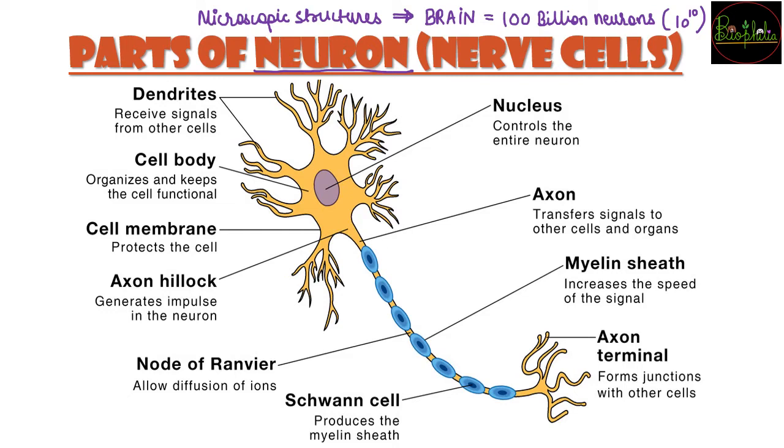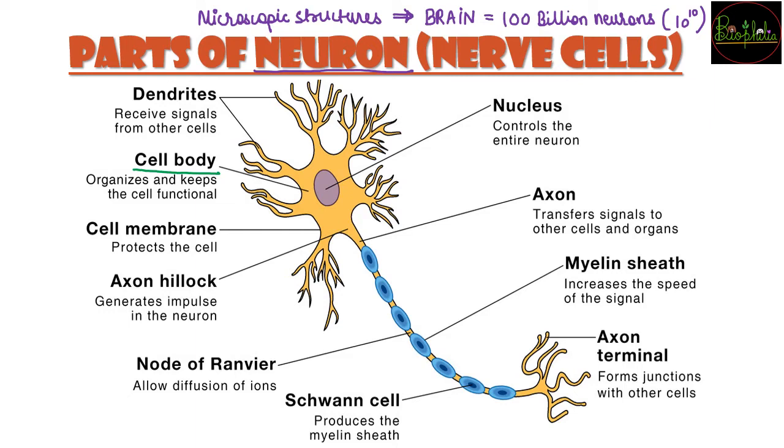First of all, let's get familiar with the parts of the neuron so that the terms that come up are very familiar to you and you do not get confused. The major central part of the neuron is the cell body. Just like every cell has a major part, with cytoplasm and a cell membrane inside, the neuron also has all those things, but it looks a bit different from a normal cell. Why? Because it has special functions. Because of the special functions, the shape changes, but the constituents remain the same.